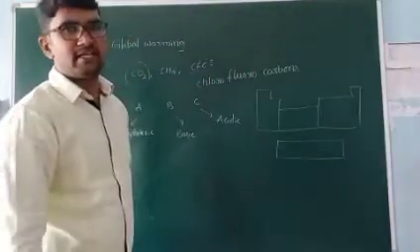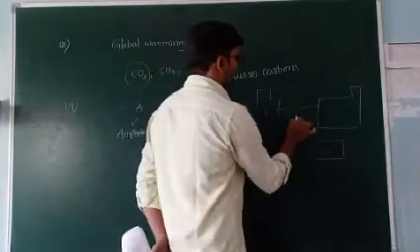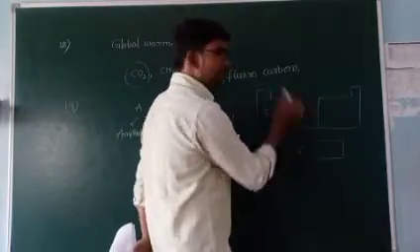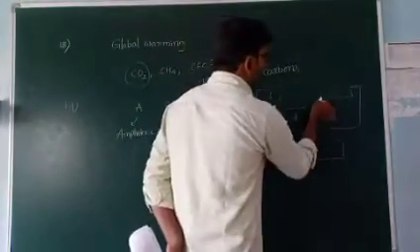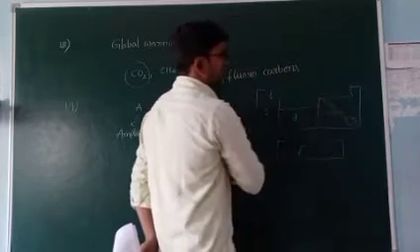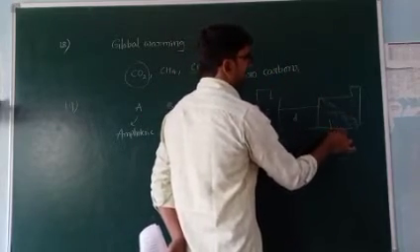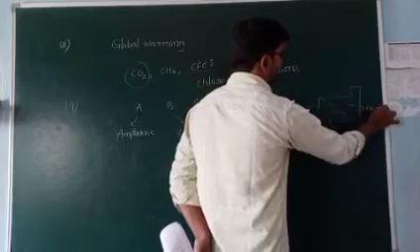In the total periodic table, the S block, D block, and F block are completely metals. In the P block, metalloids are present. On this side metals are there, and on this side non-metals are present.